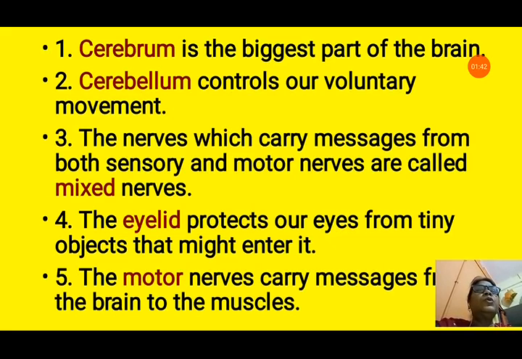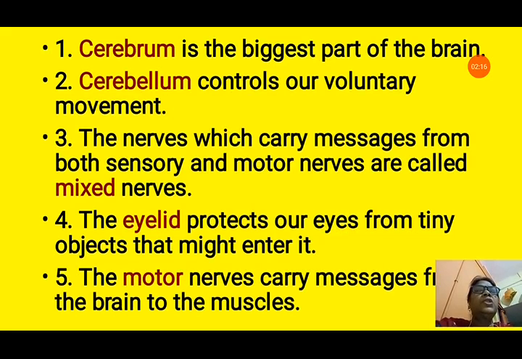Third number is the nerves which carry messages from both sensory and motor nerves are called mixed nerves. So both the messages, sensory and motor nerves messages they are carrying, so they are known as mixed nerves. Question number 4 is the dash protects our eyes from tiny objects that might enter it. So we have eyelid to cover our eyes when any danger or any damage is going to hurt our eyes. Then we close our eyes with the help of our eyelid. So we will write here eyelid.